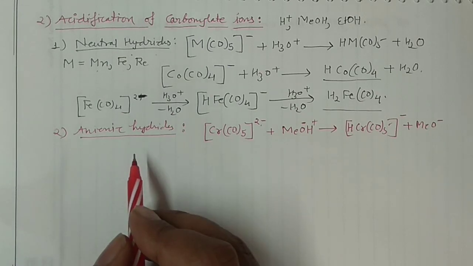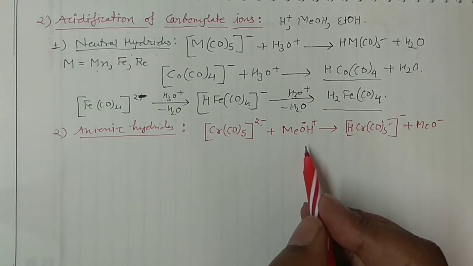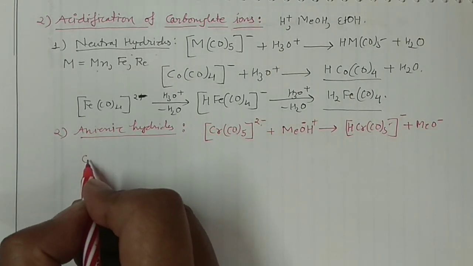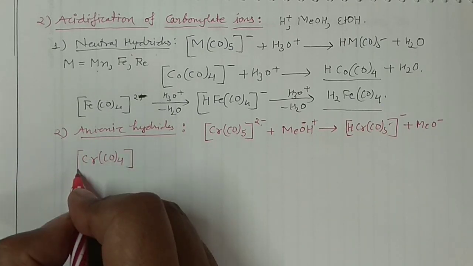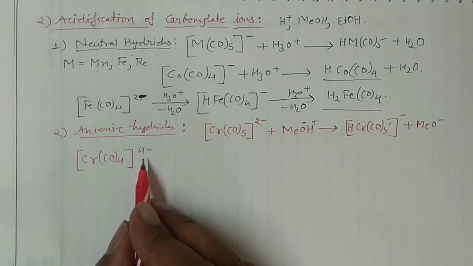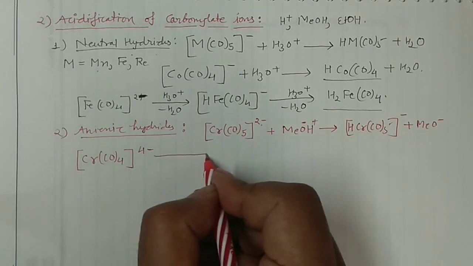Okay, and see, you may take another acid also. Say for example, I am having this particular complex, a chromium tetracarbonyl chromate. See, in that case, negative 4. Okay, so you can take this combination also.